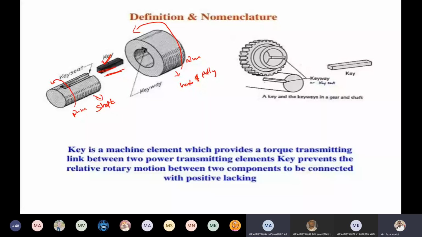Okay, sir, instead of using a key, we can weld, no, sir? We can weld the shaft, no, sir? Very good question. See, we can consider this key as a temporary fastening. Instead of using the key, if we weld, what happens?